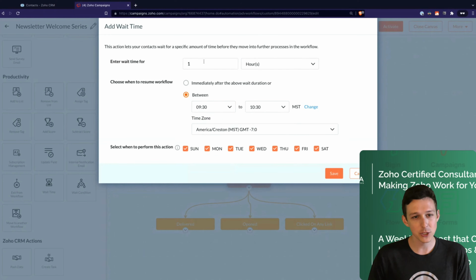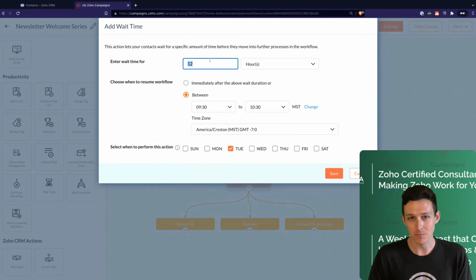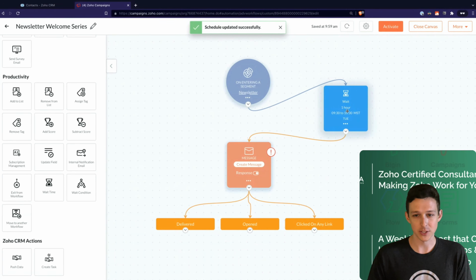So let's say I want to make sure that we wait at least 12 hours, and then it has to send between 9:30 and 10:30 a.m. on a Tuesday. You might not even need this wait time to be so long, in case they signed up just that morning. If they sign up at 6 a.m. on Tuesday, we're cool with it sending a couple hours later to get them started. Maybe you just want to wait for 1 hour. But this gives you the ability to control when this whole thing starts.